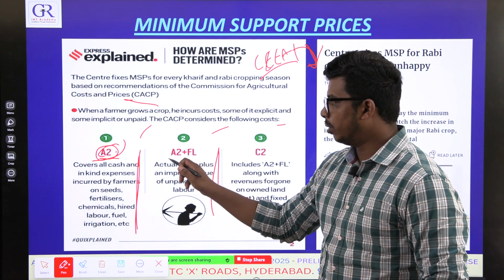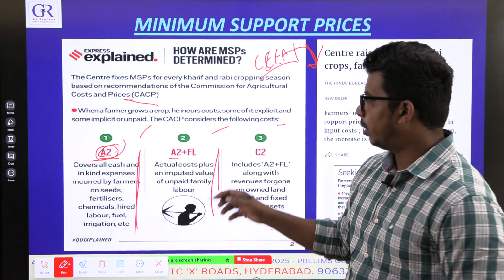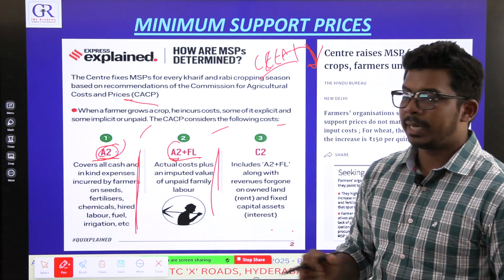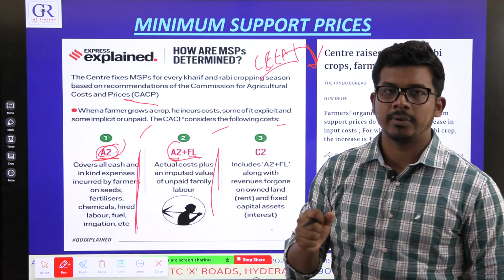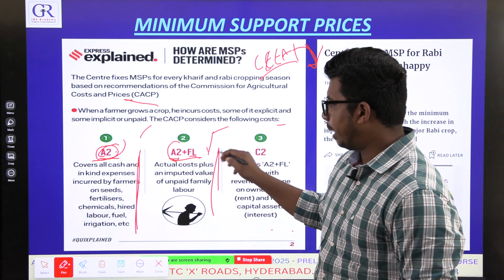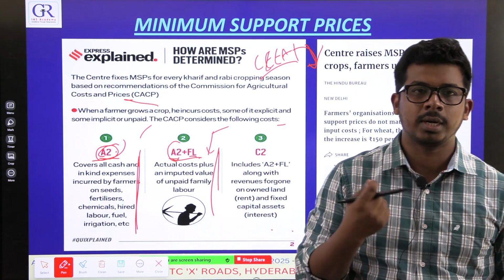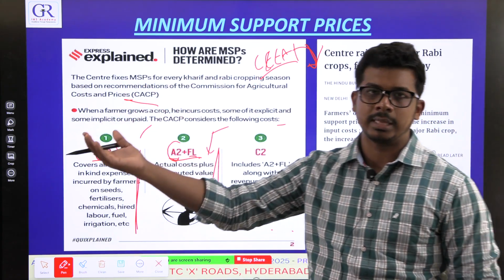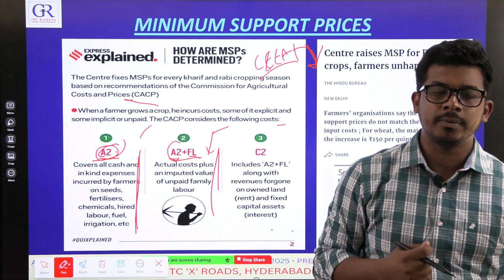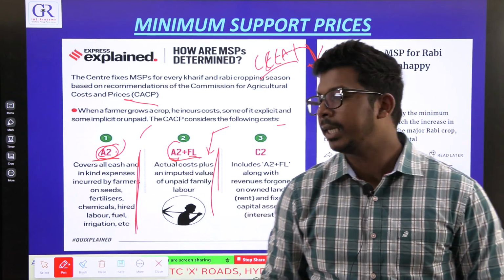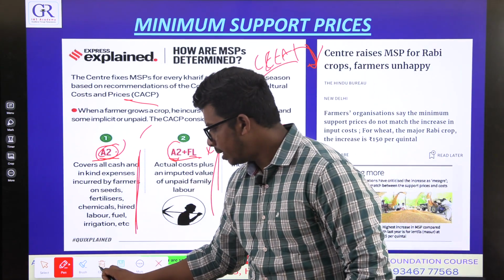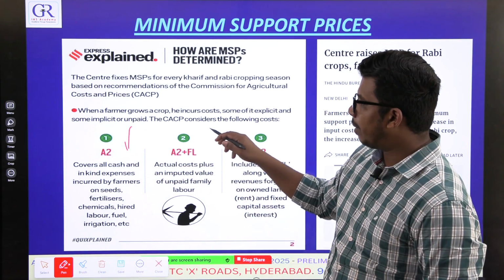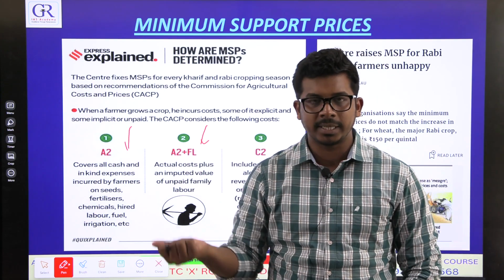So when you add family labor to this input cost, it is A2 plus FL, A2 plus family labor. That is the unpaid labor, because when your own family works on your own land, no one will pay you. If you work on some other person's land, they will pay you. But when you work on your own land, no one is paying you. So A2 plus FL is another method. Just considering inputs is A2. When you add family labor also, it is another method, A2 plus FL.